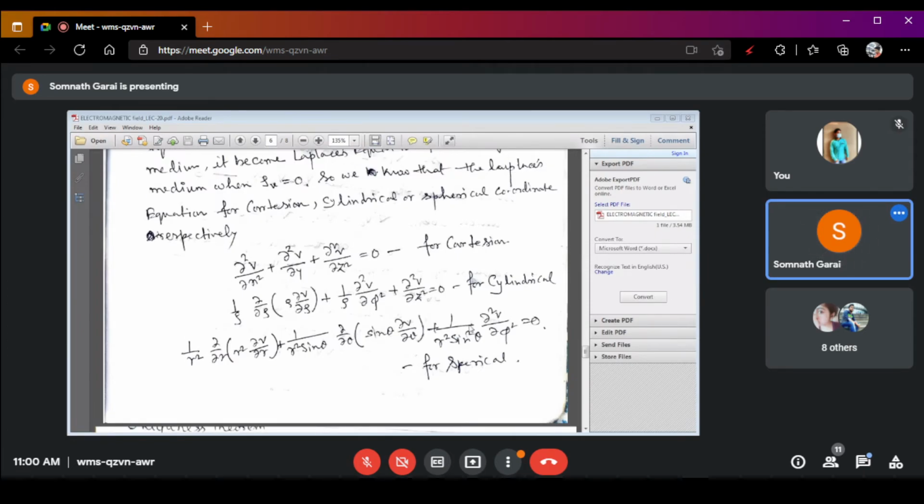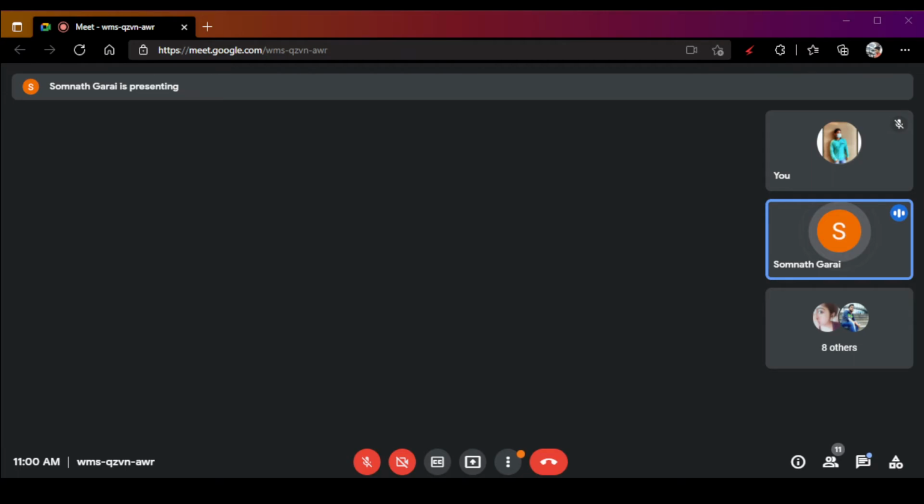And third, for the spherical coordinate, the Laplacian equation can be denoted as 1 by r square del by del r of r square del V by del r, plus 1 by r square sin theta del by del theta of sin theta del V by del theta, plus 1 by r square sin square theta del square V by del phi square is equal to 0. So this is the differential form of the Laplacian equation.